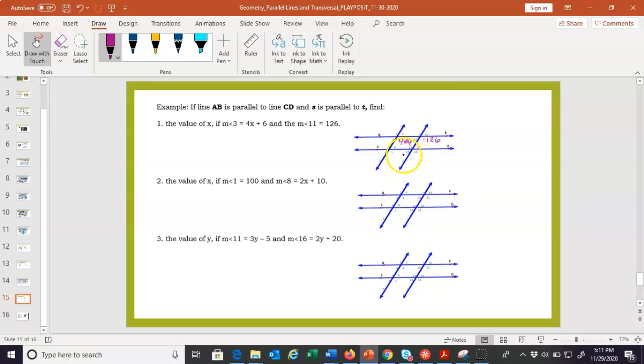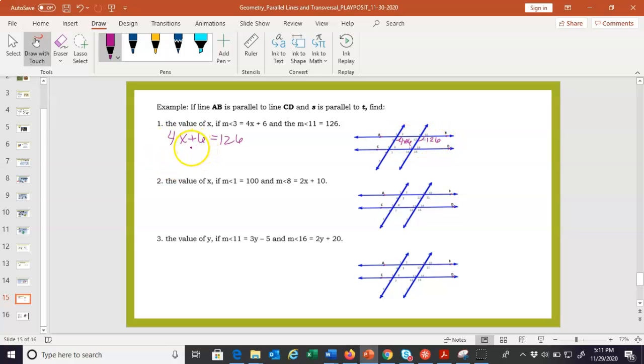Okay, find x. So these angles, look, they're in the same position on those transversals. See that? Bottom right, bottom right. So we know they're equal. So set them equal. Angle 3 equals angle 11, so set them equal and solve for x. Right?